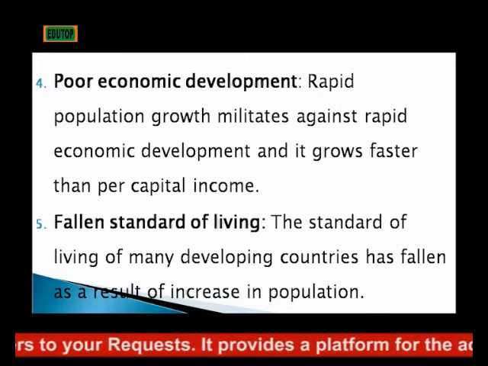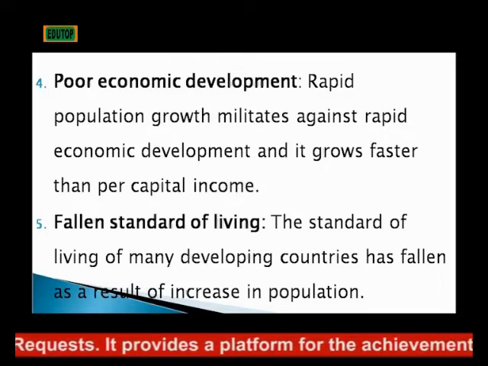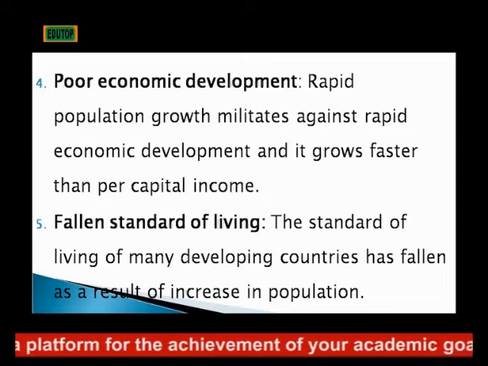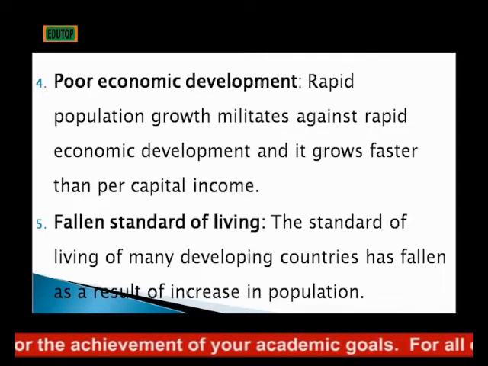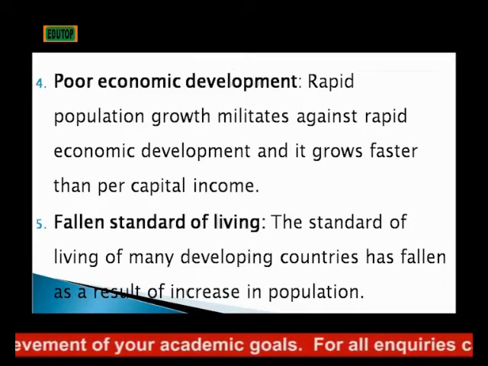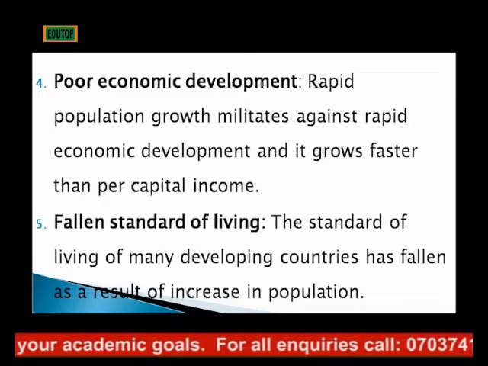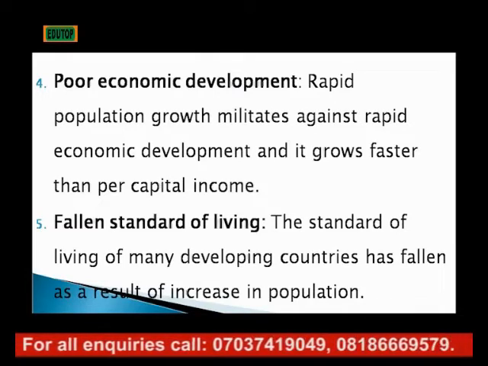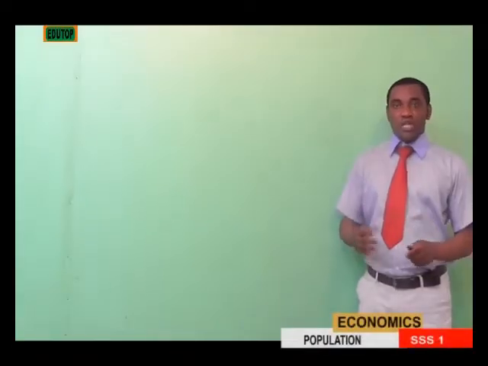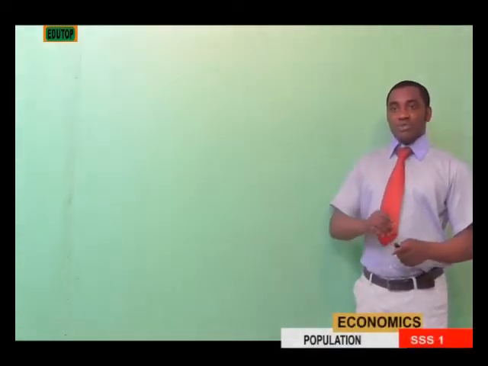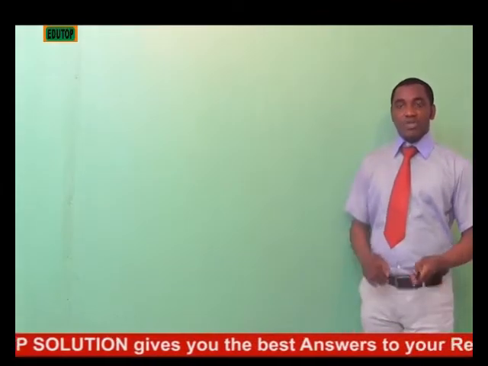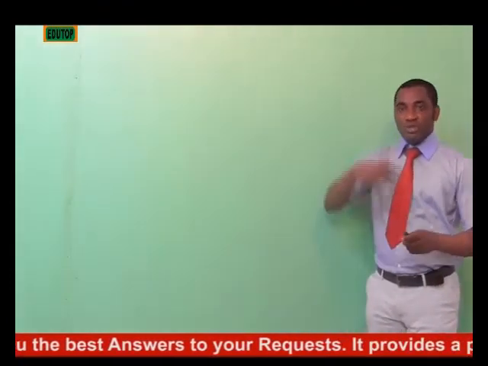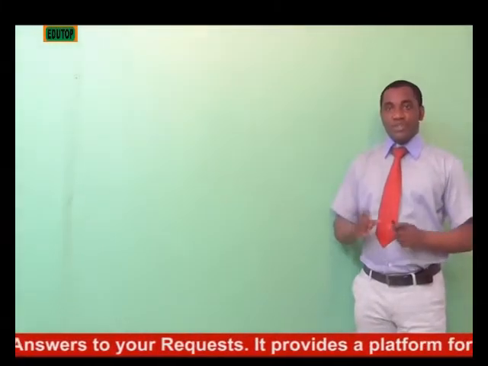And the last one is falling standard of living. The standard of living of many developing countries has fallen as a result of increase in population and inadequate management of the economy, of the resources that have been available in the economy. Though there may not be enough resources, the inadequate management of those resources has also helped the standard of living to fall, especially in developing countries. These are the events and the developments that have really put the malnutrition theory very right.